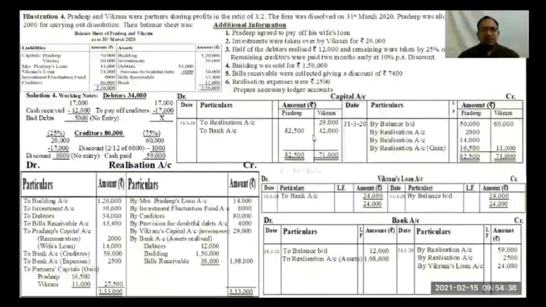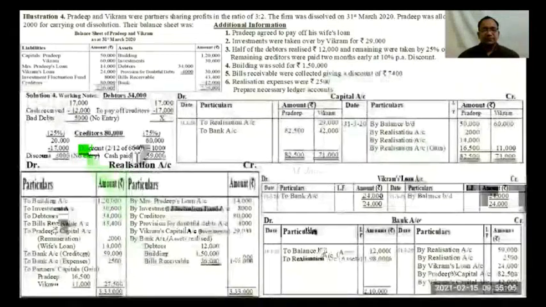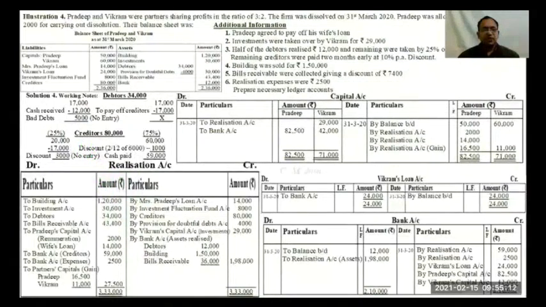Now posting these payments in bank account credit side. By Pradeep's capital account 82,500. By Vikram's capital account 42,000. And the balance sheet total is 2,10,000. Write on both sides. Written. I hope it is clear now.